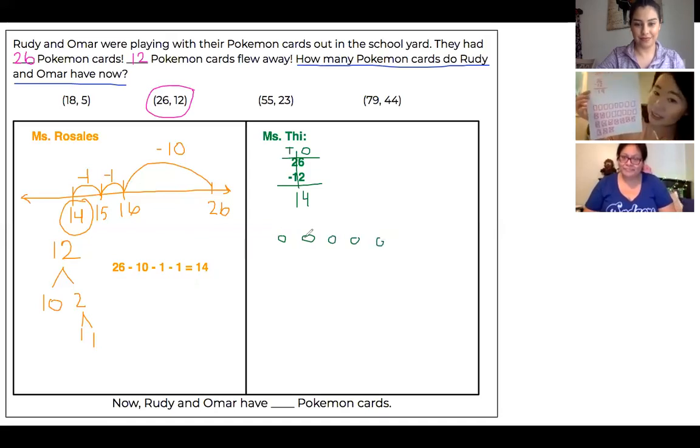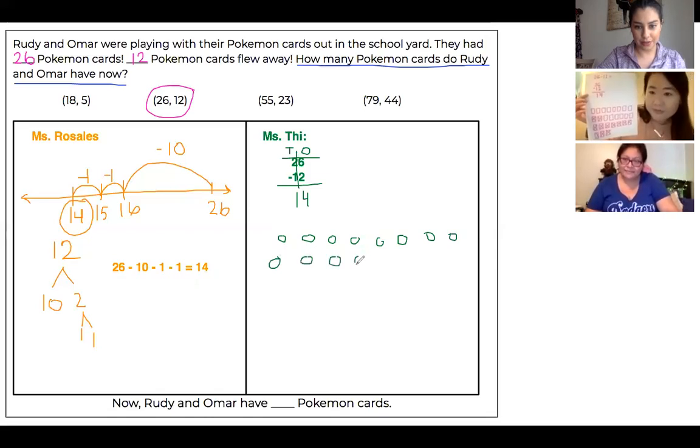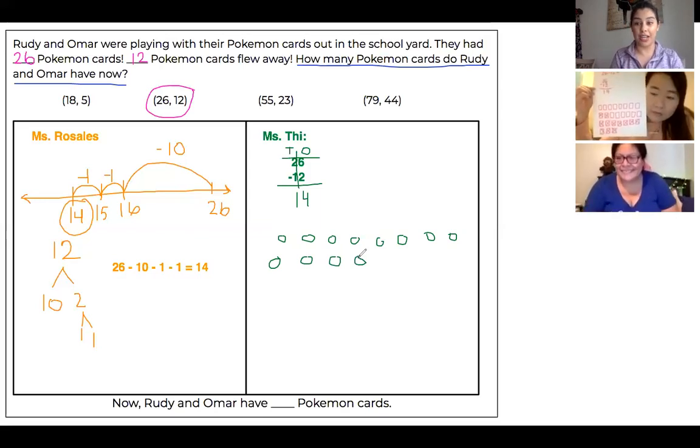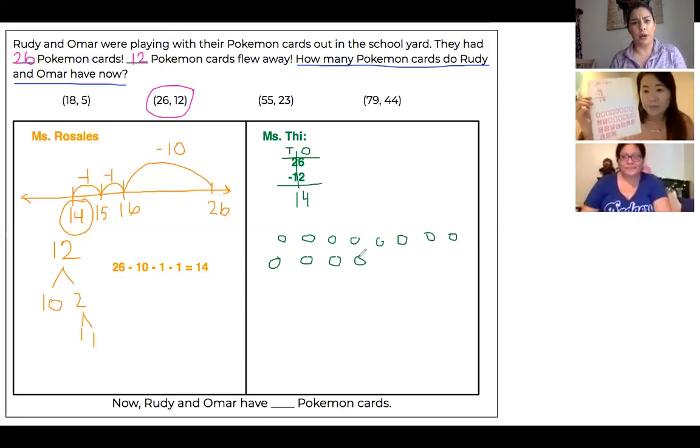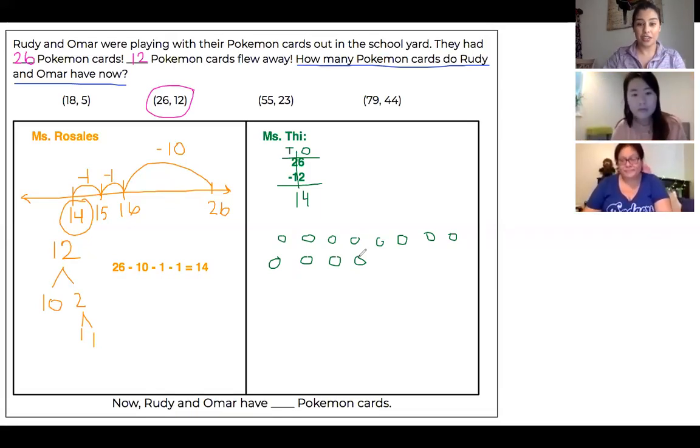So I drew 26 Pokemon cards, and then I crossed out 12. I counted it one at a time, and then I counted how many I had left, and then I had 14. Beautiful. So I'm trying to replicate your strategy, and I love that you did 2 strategies because that is what we're asking everyone to do. And we've always asked our friends to make sure that they check their answer using a second strategy. So thank you for that, Ms. T. And it's going to take me a couple of seconds to do the direct modeling.